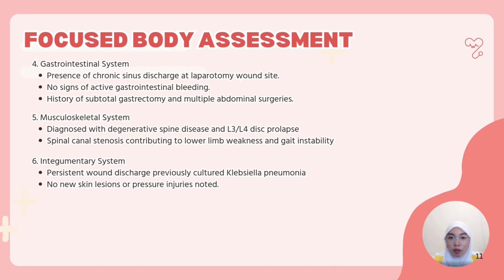Gastrointestinal assessment revealed a chronic sinus discharge at the laparotomy site, but no sign of active bleeding. He has a history of subtotal gastrectomy and multiple abdominal surgeries. Musculoskeletally, spinal canal stenosis and disc prolapse contributed to the lower limb weakness and gait instability. Integumentary assessment showed persistent wound discharge, previously cultured Klebsiella pneumoniae, with no new skin lesions or pressure injuries.